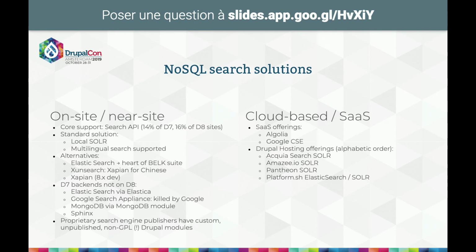There are also two good offerings in SaaS, which are simpler and don't have the run cost of having a Solr instance or an Elastic instance. And this is Algolia and Google CSE. Most of the largest Drupal dedicated hosting companies include a Solr and an Elastic solution, among them Acquia, Amazee.io, Pantheon, and Platform.sh.